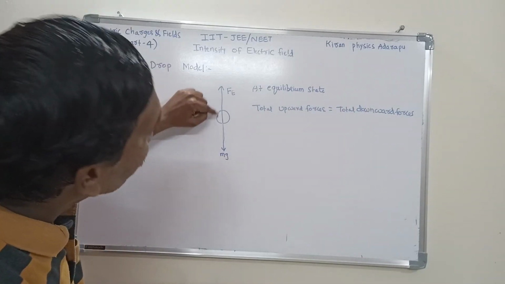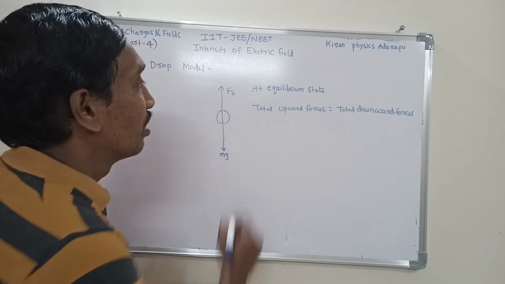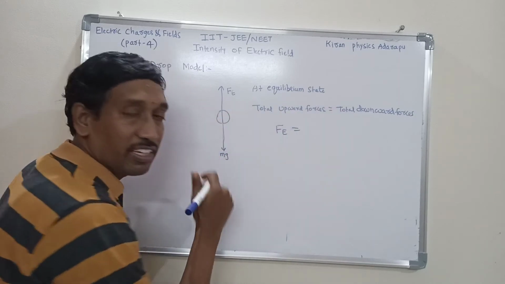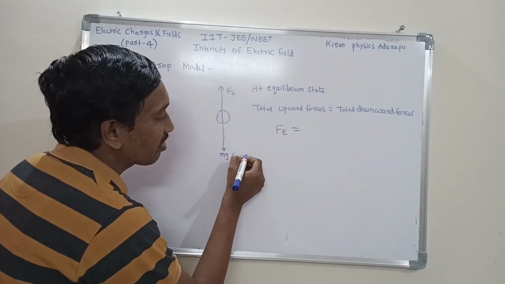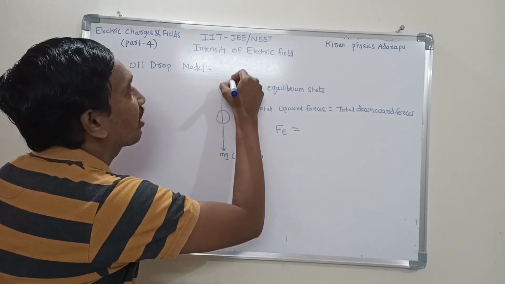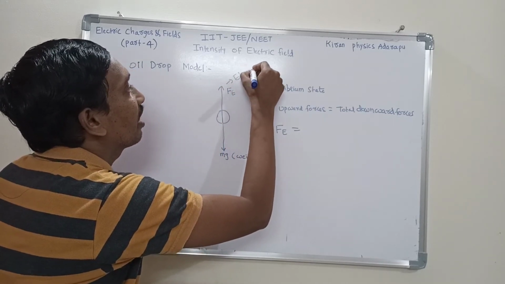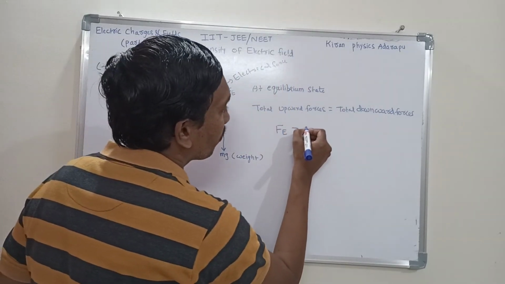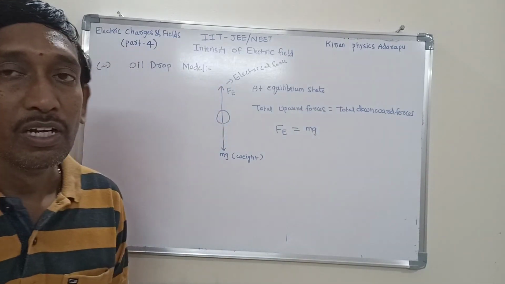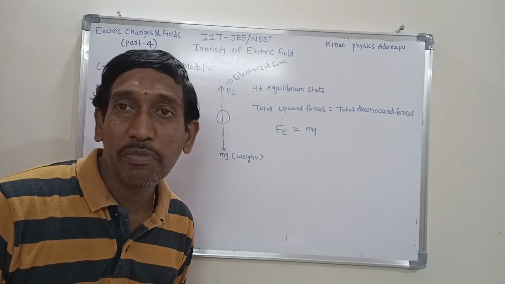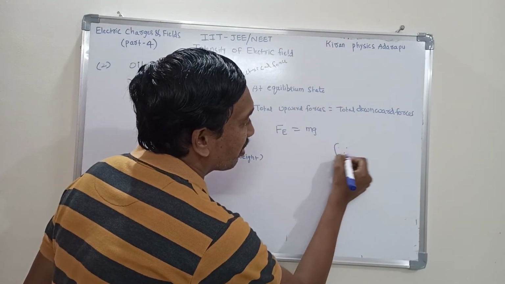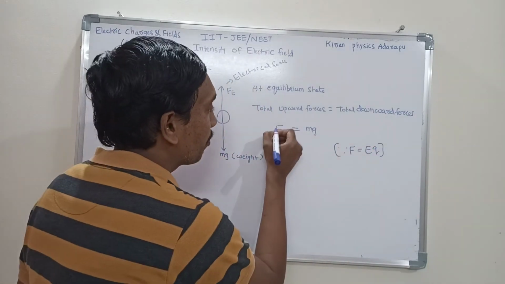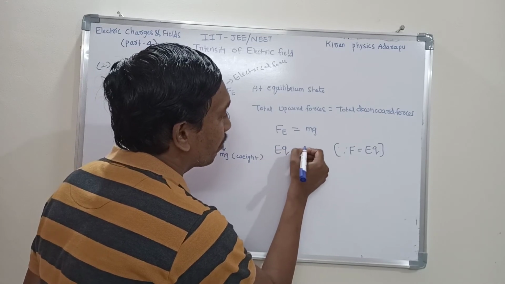From the diagram, which force is acting upward? Electrical force, only one force, that is electrical force Fe. In downward, which force is acting? This is called weight. This is called electrical force. These two forces are acting. That means the downward force is mg. What is the expression for electrical force in terms of electric intensity? We know always electrical force F is equal to Eq is the formula. That means instead of F you write Eq is equal to mg.